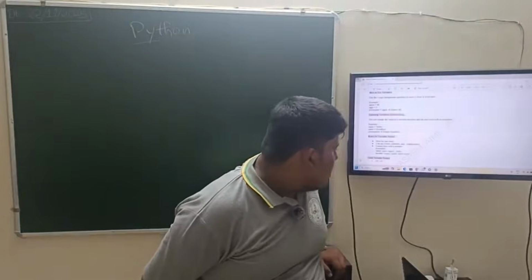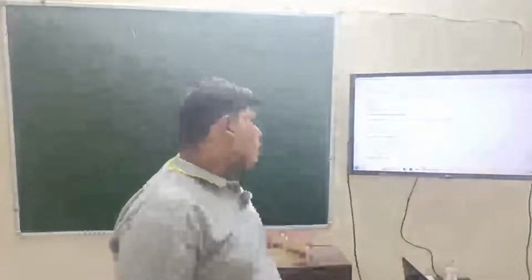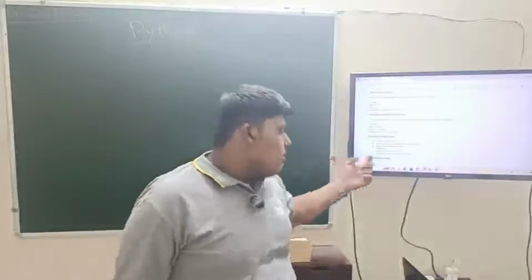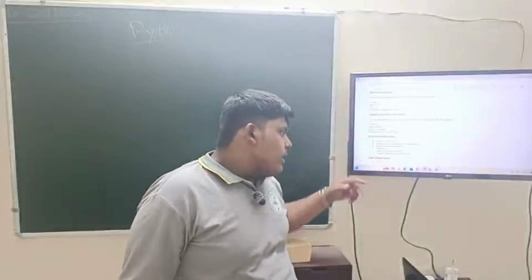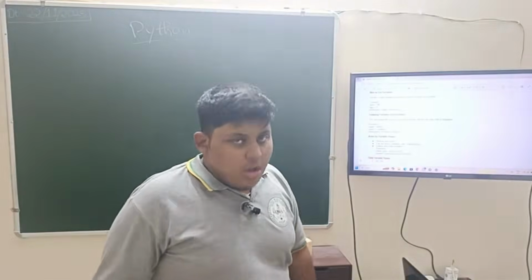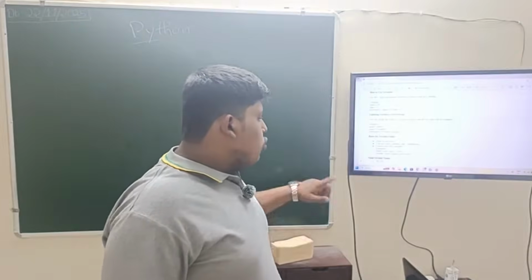Next, examples are given. Some valid variables are spam, which is valid because it starts with a letter, eggs2, and underscore hello. Underscore we can use first. Some invalid ones are 2spam.